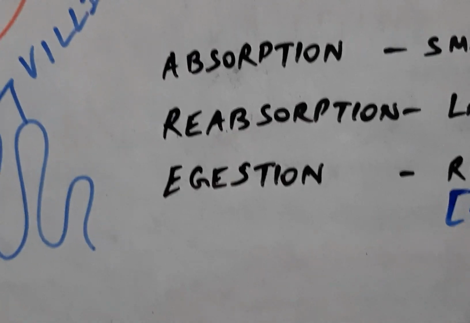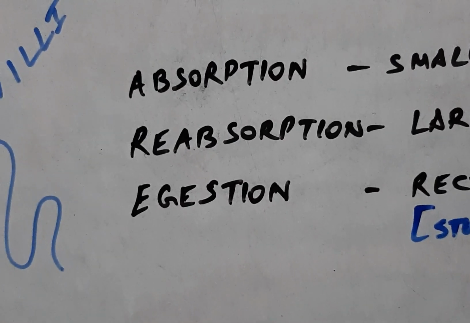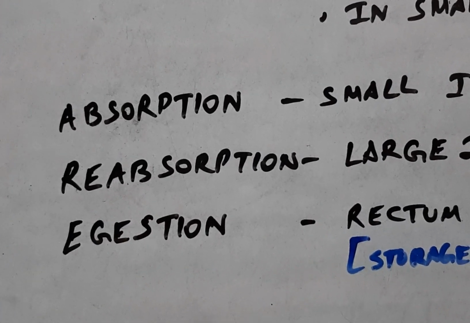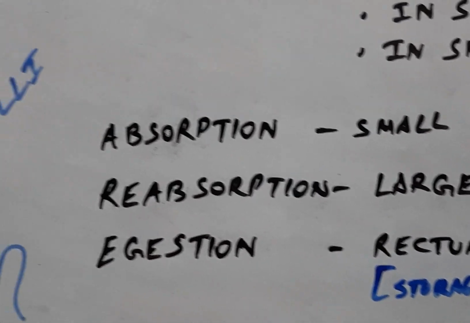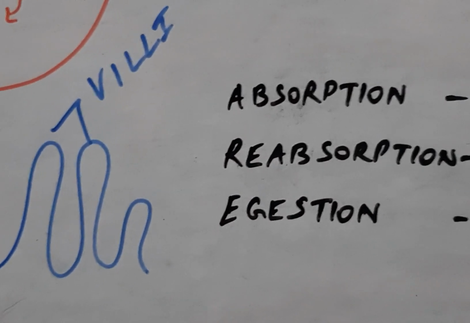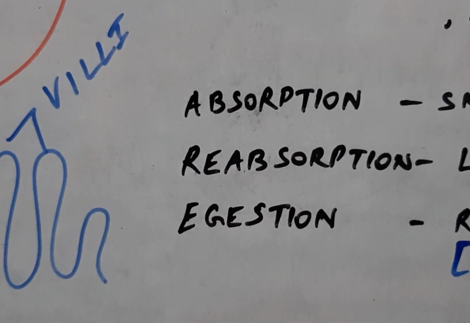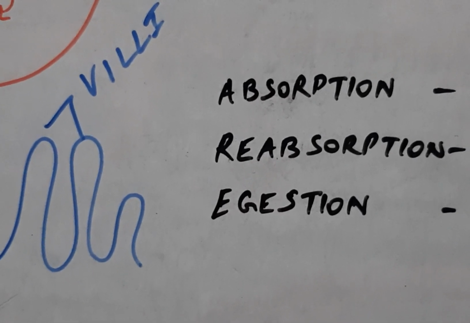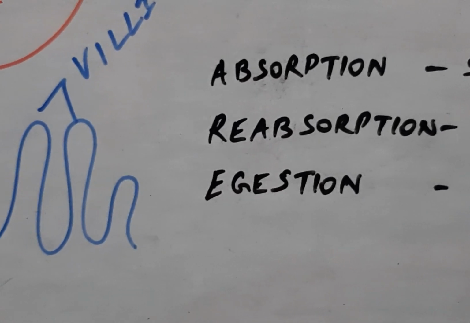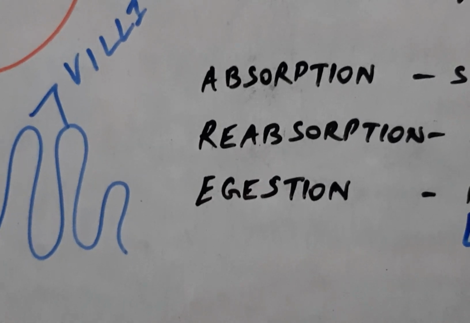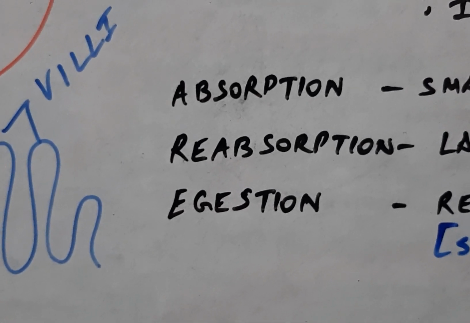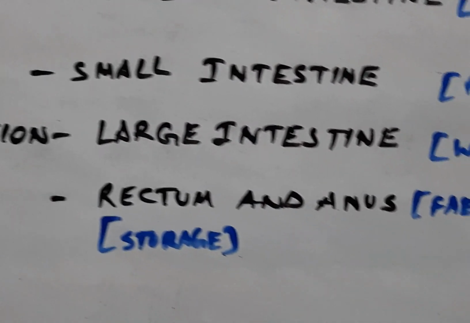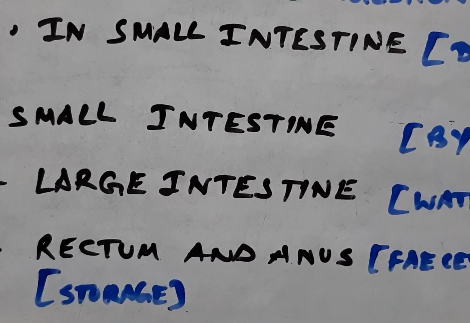Now these villi are very thin, just 1 cell thick. The singular of villi is called villus, V-I-L-L-U-S. Now these villi increase the surface area for the absorption process. Villi actually contain blood vessels. The digested food passes through the thin wall of these blood vessels and enters the bloodstream, and the nutrients absorbed by the small intestine